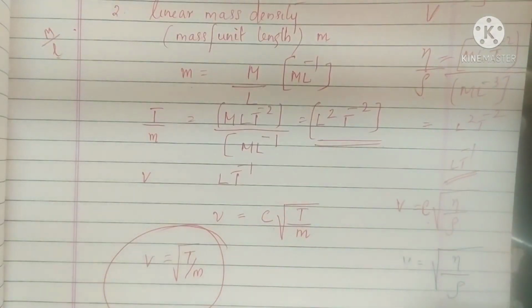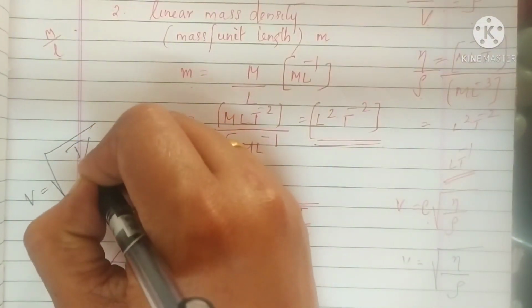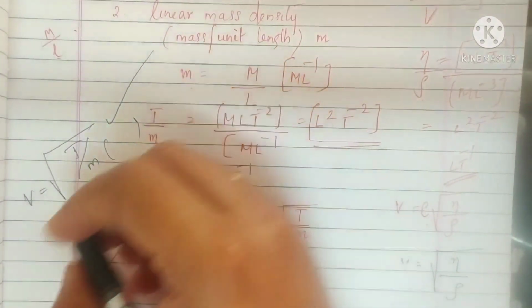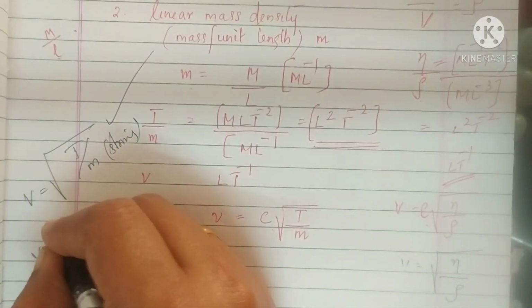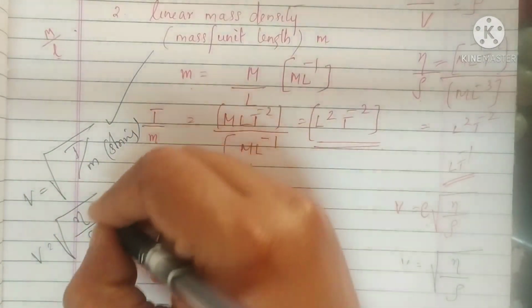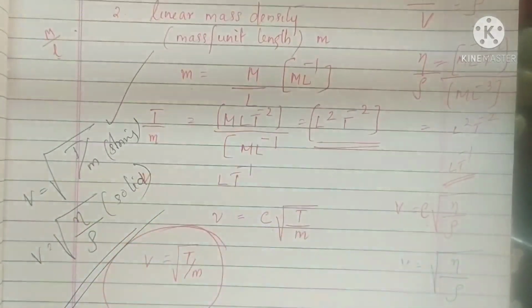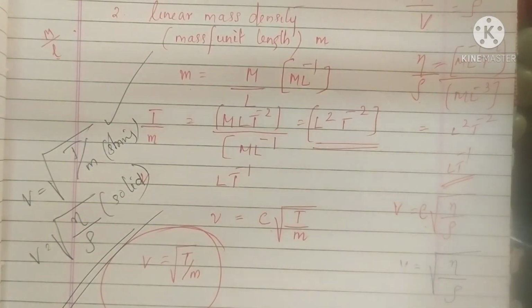So two equations you got: V is equal to root of T by M for a stretched string, and V equal to root of eta by rho for a solid. These are the expressions for speed of a transverse wave in a stretched string as well as in a solid.